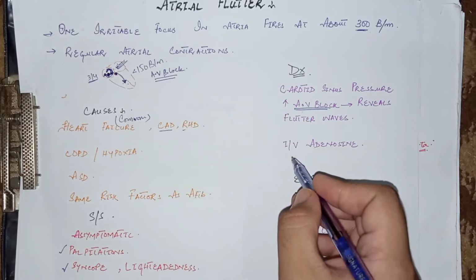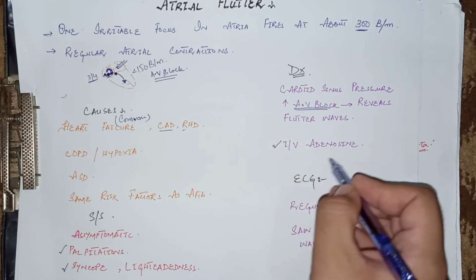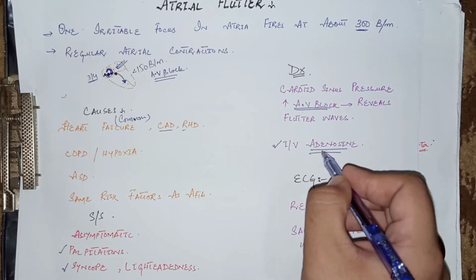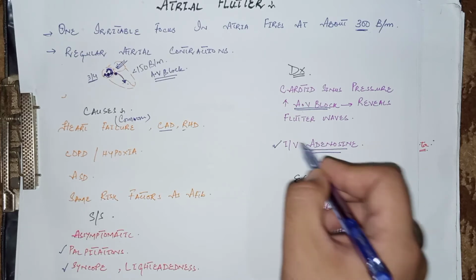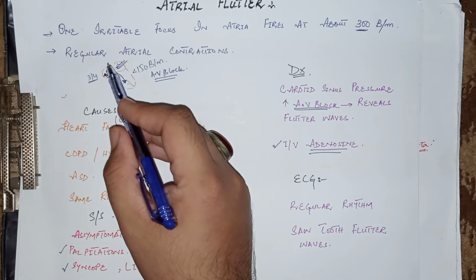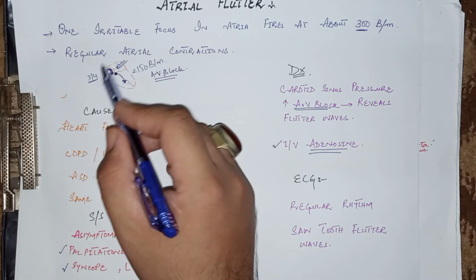The same mechanism applies by giving the patient IV adenosine. Adenosine basically has a blocking effect on the AV node. It reduces the activity of the AV node. So due to blockage at the AV node, these flutter waves become more prominent and more visible on the ECG.